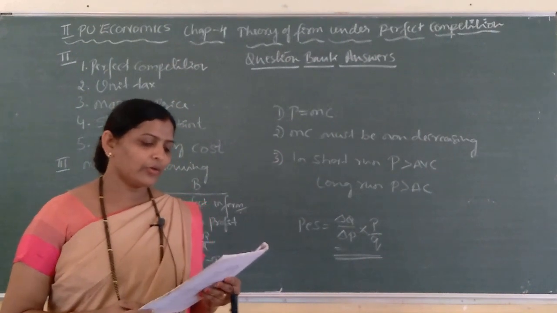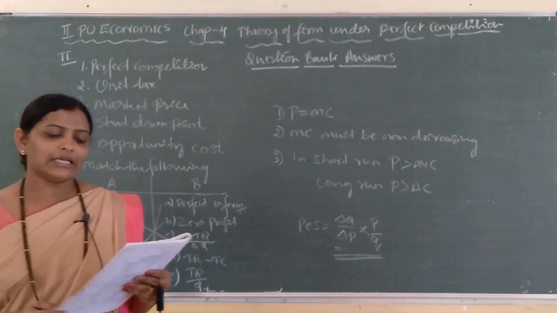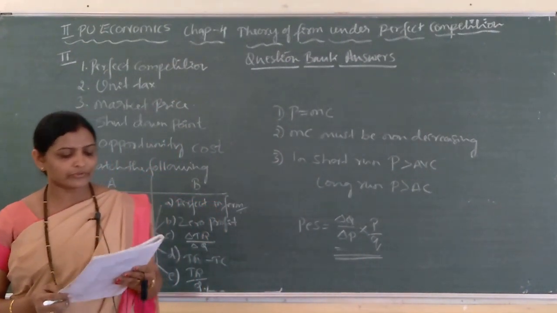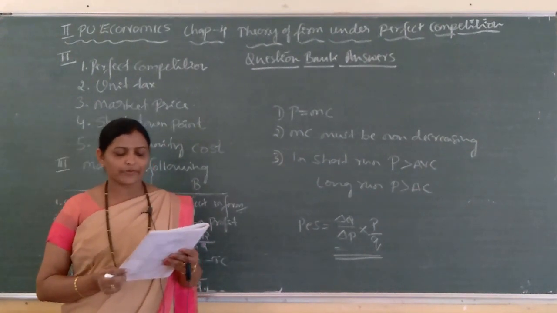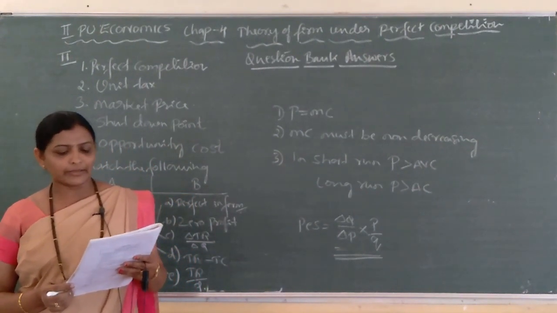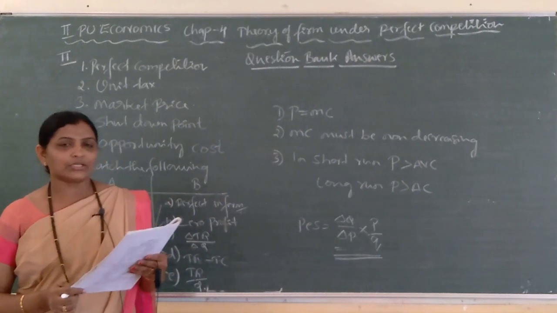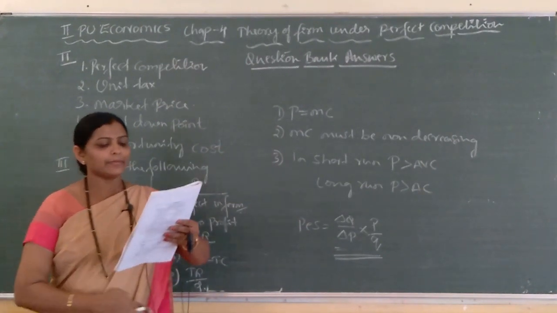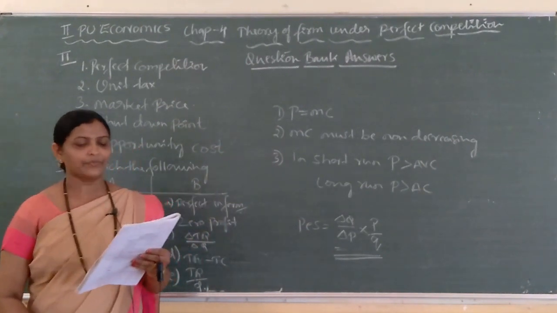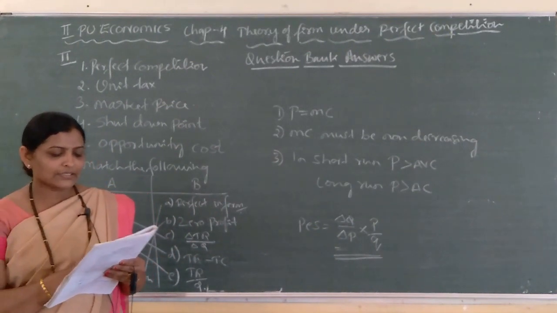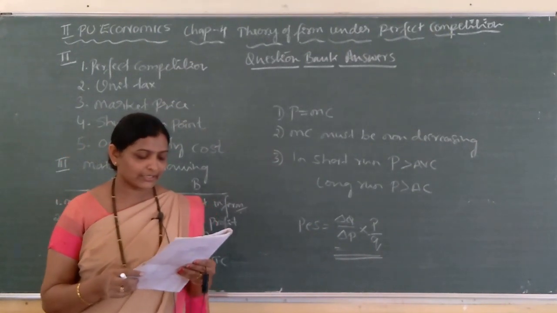Next one, answer the following questions in 12 sentences. Each question carries 4 marks. First one, write a short note on profit maximization of a firm under the following conditions: P is equal to MC, and MC must be non-decreasing. So, you need to explain these 2 conditions with the help of a diagram.